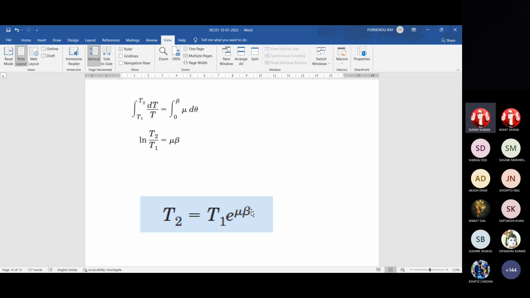But if for a particular combination of materials mu has some fixed value and we change the value of beta, then what happens? It changes exponentially. So T2 is exponentially higher compared to T1 if we change the value of beta, of course beta in radians. Now, any common example that you can give for changing beta abruptly and getting an enormously high value of T2 corresponding to the applied force T1?